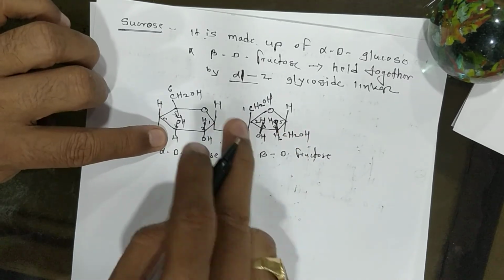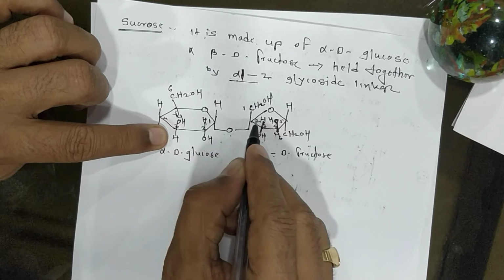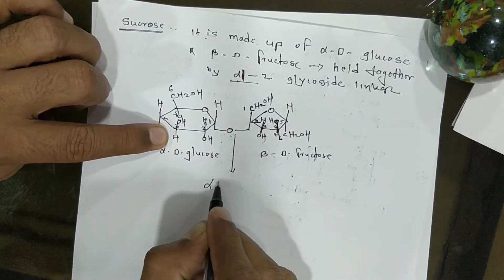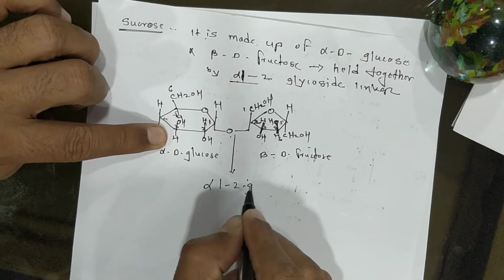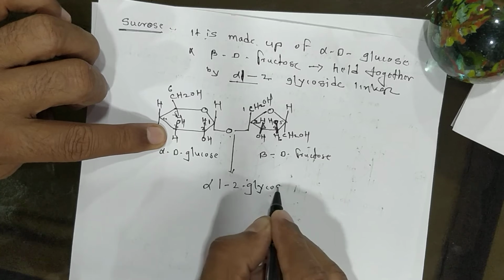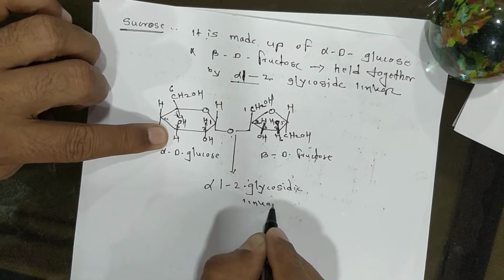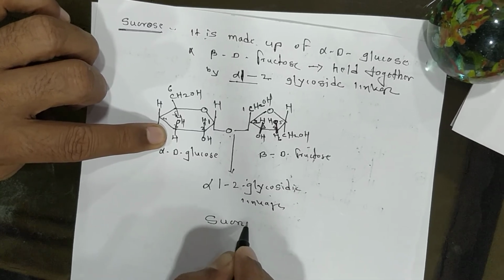By which linkage do they join together? That linkage, see the 1,2, hence an alpha 1,2 glycosidic linkage, and the whole structure is called sucrose.